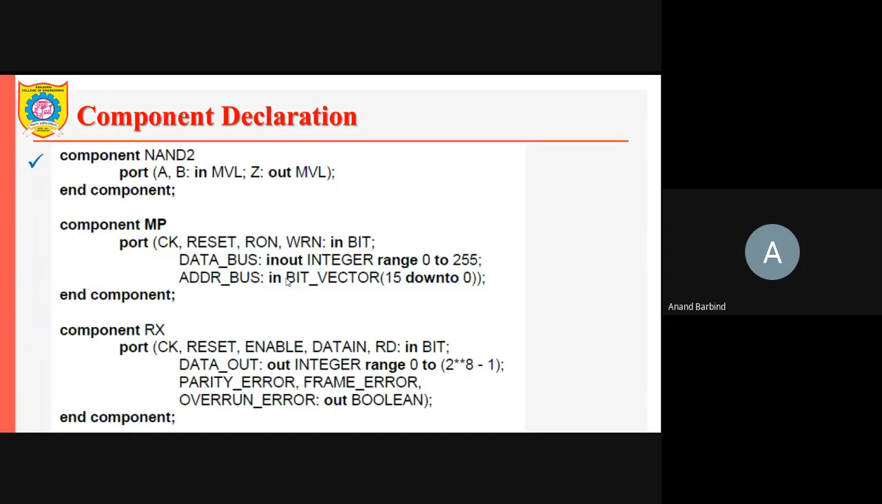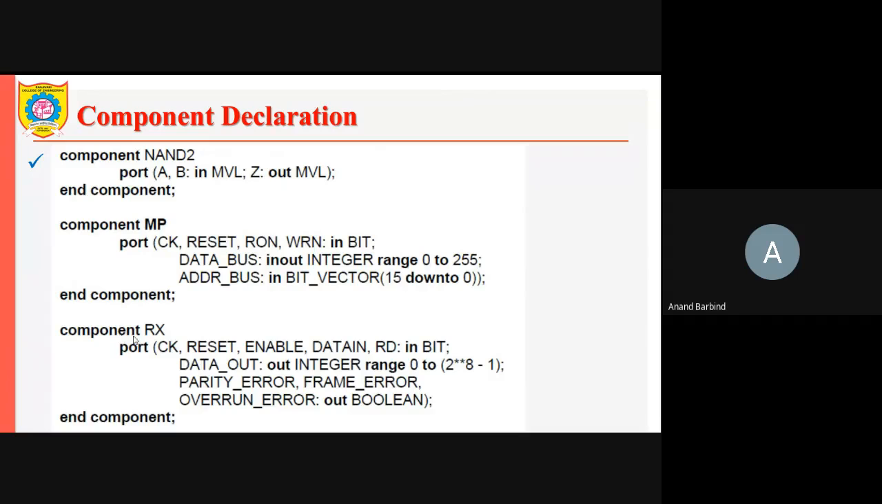Address bus, it is a vector, it ranges from 15 down to 0. So this MP essentially stands for microprocessor. The microprocessor has got address bus, data bus, and other read and write signals, reset signal, clock signal. So that is the end of the component MP.